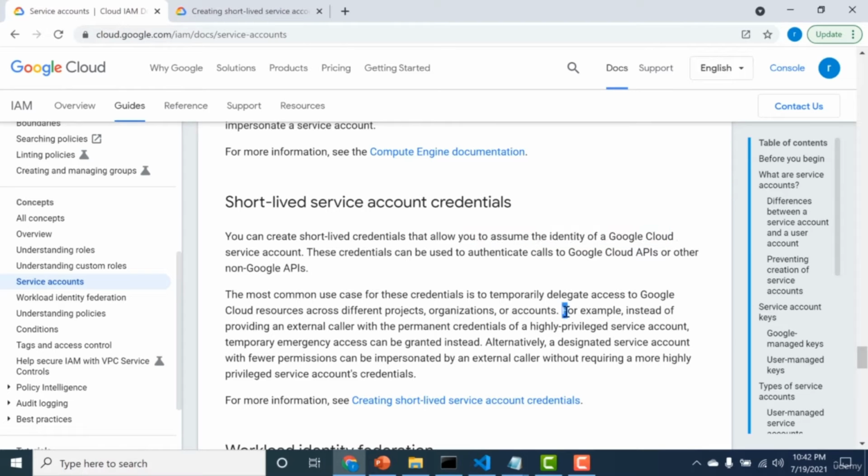A few use cases include, for example, instead of providing an external caller with permanent credentials of highly privileged service account, what you could do instead is provide temporary emergency access, and that temporary emergency access can be provided through impersonating service accounts. Let's go to our console and let's see how we can impersonate service accounts.